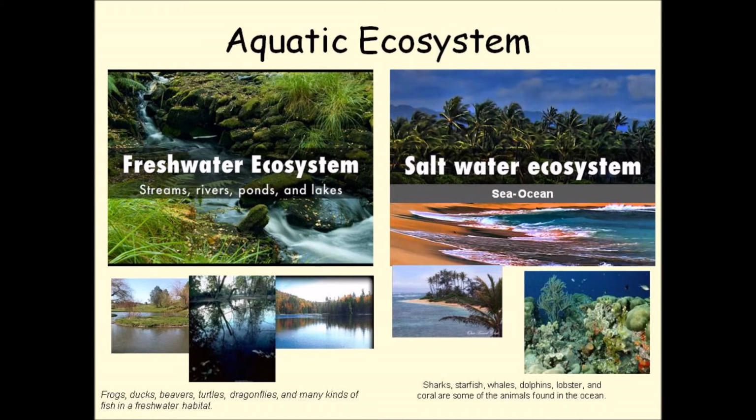Aquatic ecosystems. There are two different types of aquatic ecosystems: freshwater and saltwater ecosystems. Freshwater ecosystems are rivers, ponds, and lakes. There we find frogs, ducks, butterflies, many insects, and some birds and fish. Saltwater ecosystems include the sea and the ocean. There we can find sharks, starfish, whales, dolphins, and many other fish.